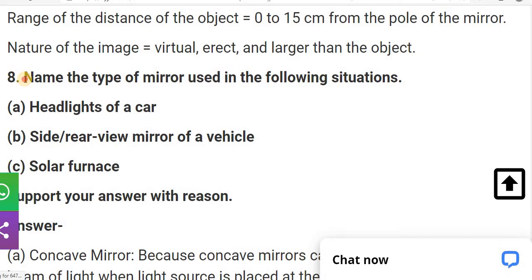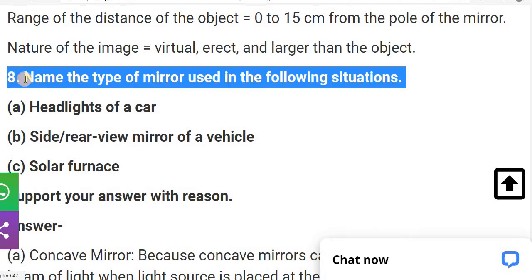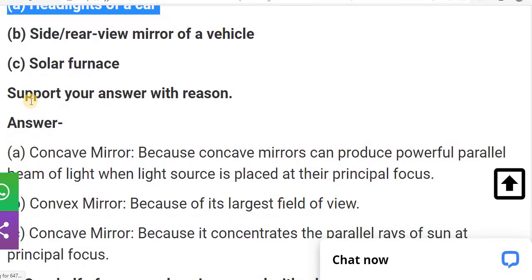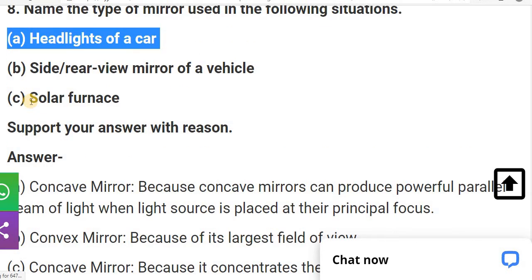Now the 8 number question. Name the type of mirror used in the following situation. The first one, that is of a headlight of the car. As we studied the application of the concave mirror, we have studied that in the headlights of the car, generally concave mirrors are used because it produces the parallel light beam, which we can easily focus at one point and we can see the road properly, that's why.